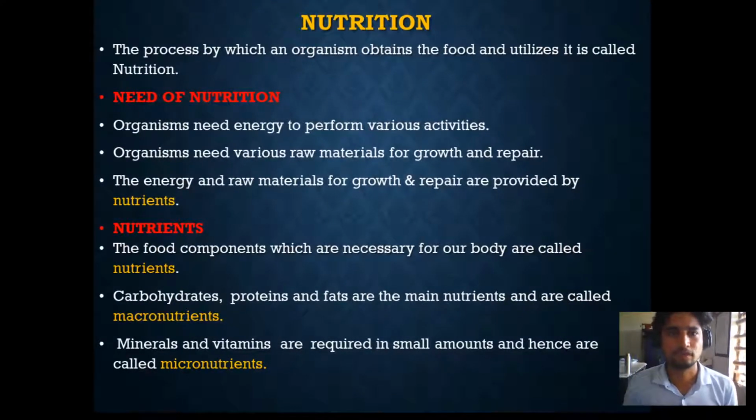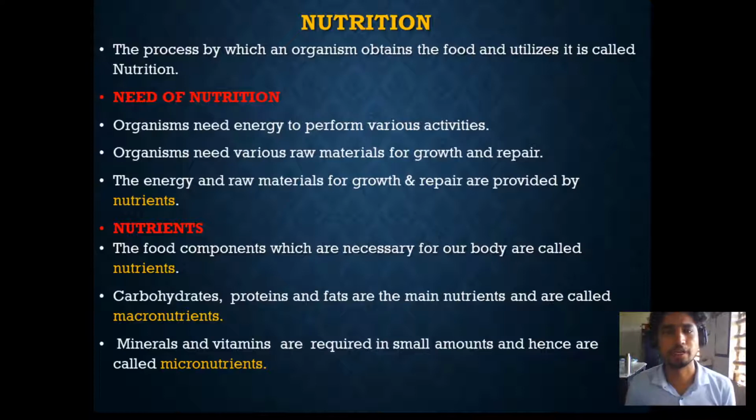And we will define this. This is the process by which an organism obtains food and utilizes it, and it is called nutrition. We need it for energy. So the way all organisms obtain and utilize food is called nutrition. And why do we need nutrition? We need nutrition for energy. To perform various activities, we need energy, so we need nutrition.